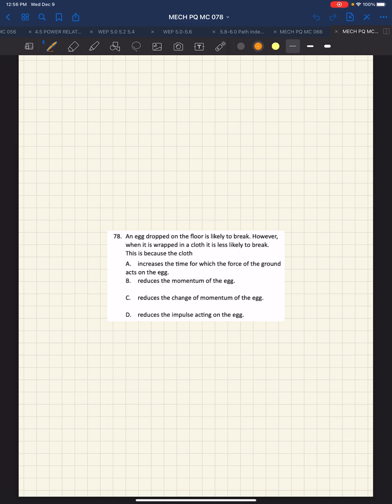So in this situation, we've got an egg being dropped to the floor, but it's likely to break, and when we drop it in a cloth, it's less likely to break. So we have our table like so, and we have an egg over here, but the other egg is wrapped in a magenta cloth, like so. So they're both going to fall, like so, and they are both going to hit.